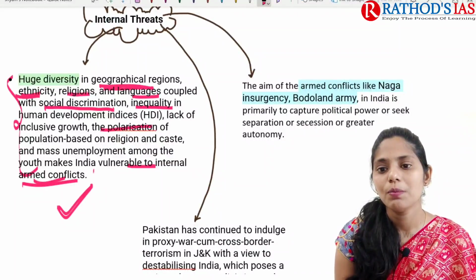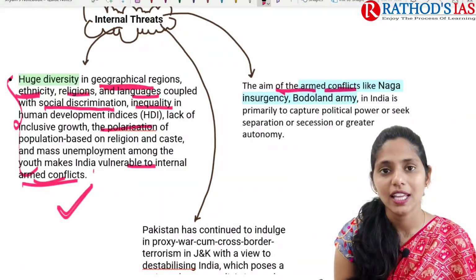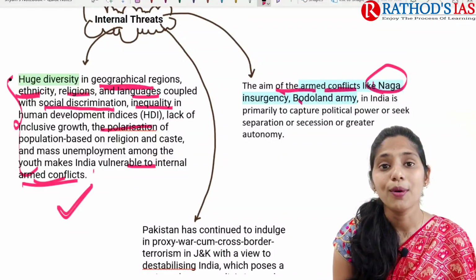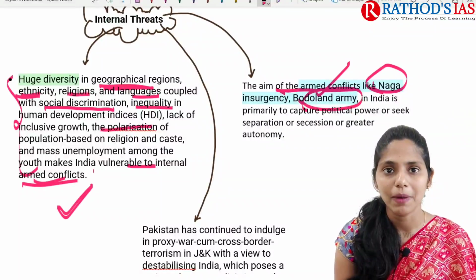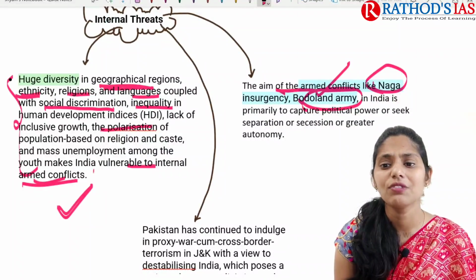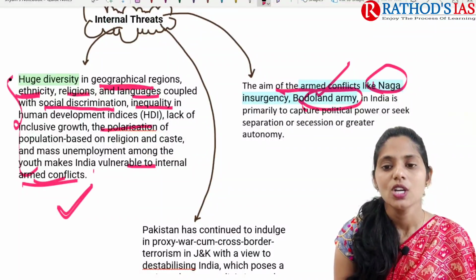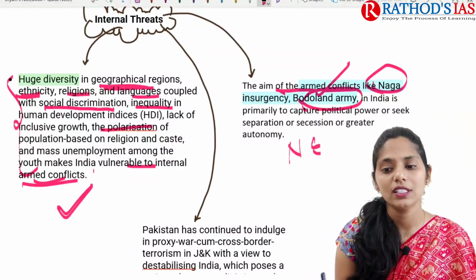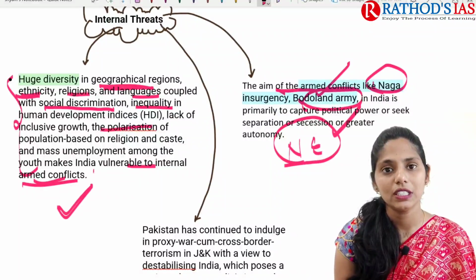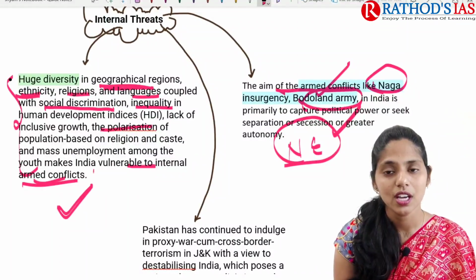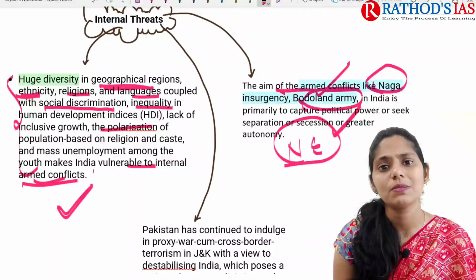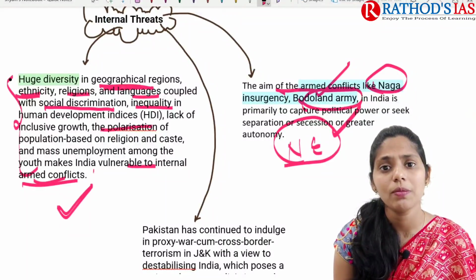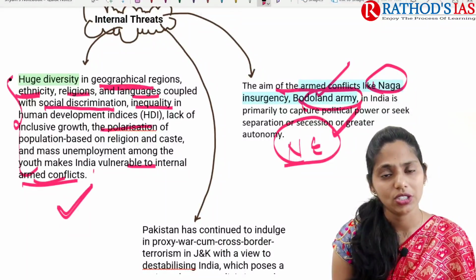And the next one is the important aim of armed conflicts like the Naga insurgency, and the borderland armies in India. They mainly aim to capture political power, and they are mainly asking for autonomy, greater autonomy, right? Even in the northeastern Indian states, they are mainly facing some boundary disputes, right? And some states are having disputes regarding increase in migration from nearby countries like Bangladesh, right?